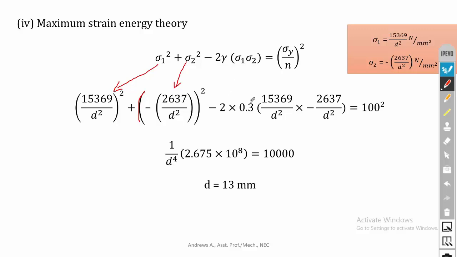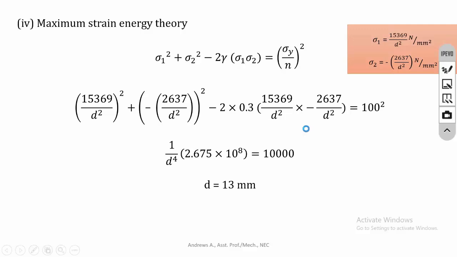Then minus 2, gamma is 0.3, substitute sigma 1, substitute sigma 2, and sigma y is equal to 100, it is 100 square. Here you will get d square into d square, d power 4, and here also if you multiply these two you will get d power 4. So you can commonly take d power 4 outside, and inside we will get 2.675 into 10 power 8, that is equal to 10,000. If you solve this equation, then finally you will get d is equal to 13 mm. Here also the diameter is 13 mm.